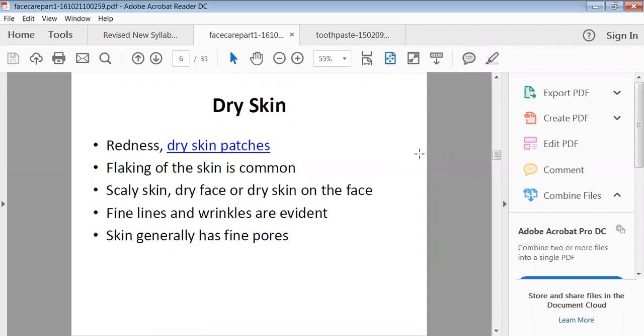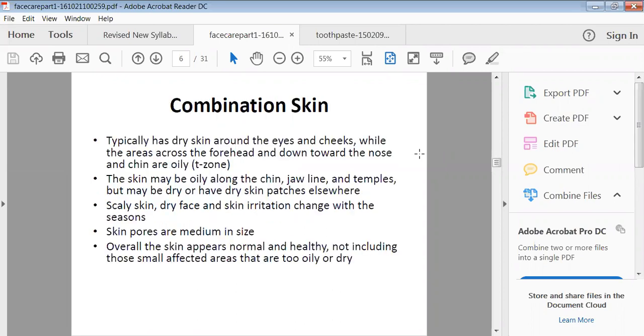Then the skin generally has fine pores, very small pores. That's why oil is not coming out, so the skin is not getting moisturized properly. So that's why it has a very dry look.